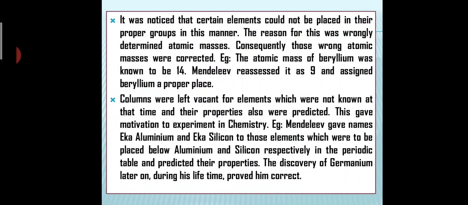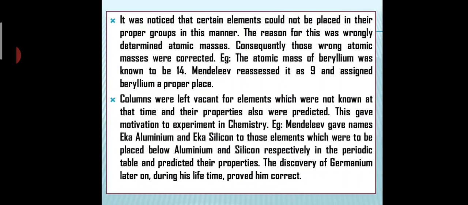And later, Mendeleev gave names like Eka aluminium and Eka silicon to those elements which were to be placed below aluminium and silicon. After aluminium, an element was to come, but he didn't know its name, but he predicted the property. So he named it Eka aluminium. And then after silicon, an element had to come, but he didn't know the name. So what he did, he gave the name Eka silicon.